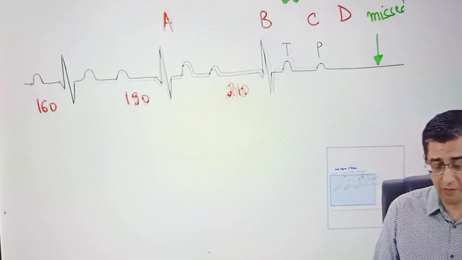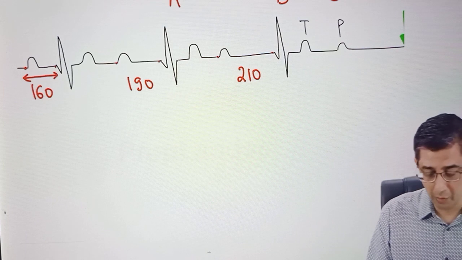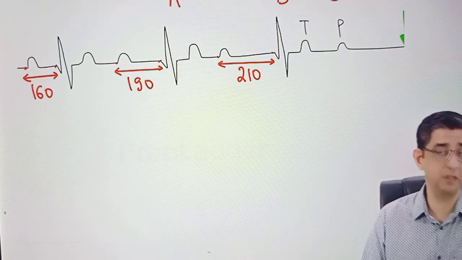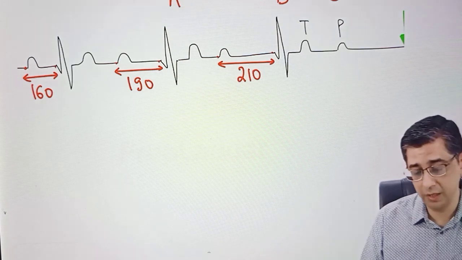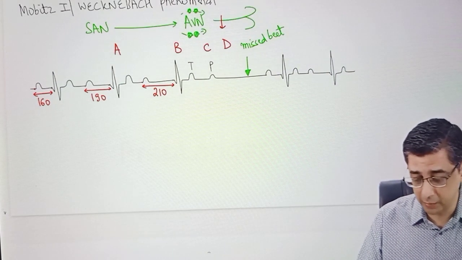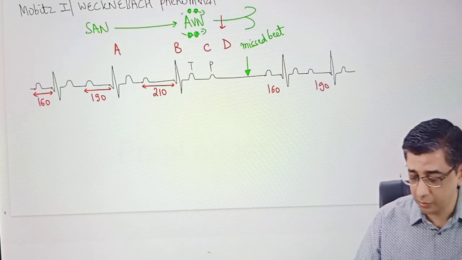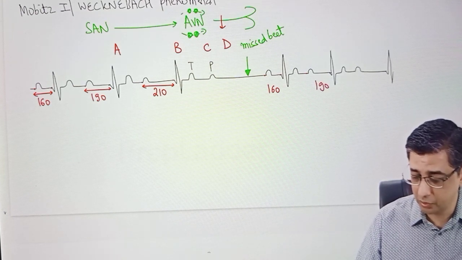I'm just putting in some random values here to say that there is a progressive increase in the PR interval. And let's zoom it in for your convenience. You definitely can notice the number of squares between the P wave and the starting of the Q wave. Remember, PR interval is not up to the R wave, it is the starting of the Q wave. The PR interval is definitely showing an increment. And then this pattern is again getting replicated. You again can see 160, it will again become 190, and the subsequent one I can also draw before you, saying that now it would be 210 milliseconds, and this is going to go on and on.